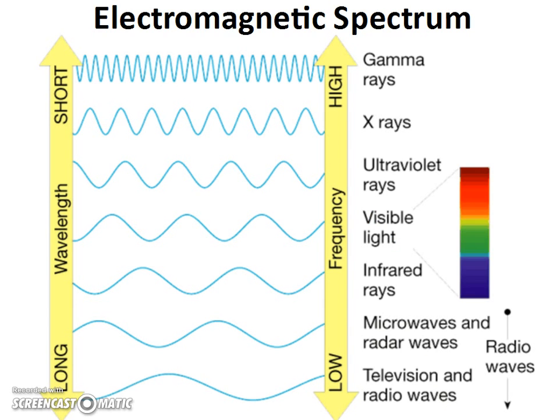So here's kind of a sideways view of the electromagnetic spectrum. We have wavelength on one side, we have long and short. We also have frequency, that's on the other side. We have low and high. So a short wavelength means a high frequency. So we have things on this spectrum that range from gamma rays to X-rays, ultraviolet or UV rays, our visible light portion, which is very small, infrared, microwaves and radar waves, and then television and radio waves.